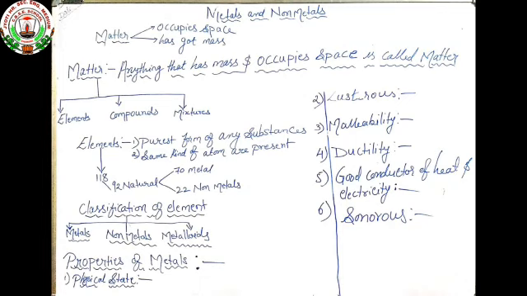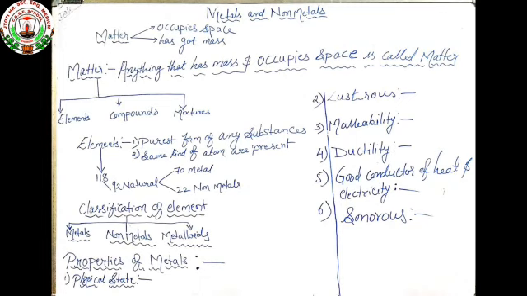We can judge this by some characteristic features which we are going to study today. Before that, we will look again at the classification of elements. The scientist Lavoisier classified elements into three categories: metals, non-metals and metalloids.